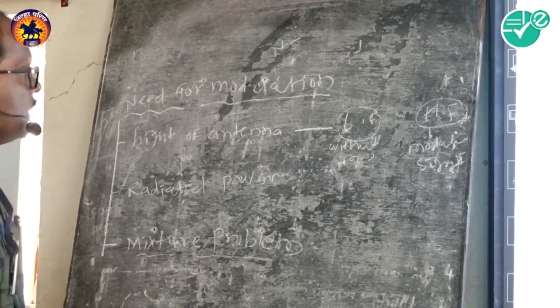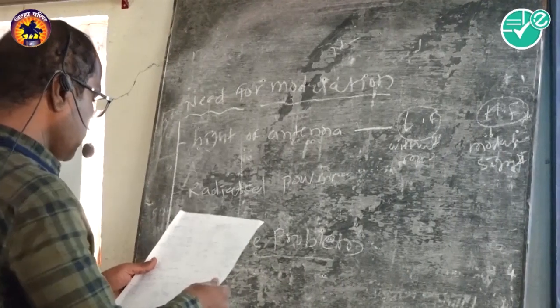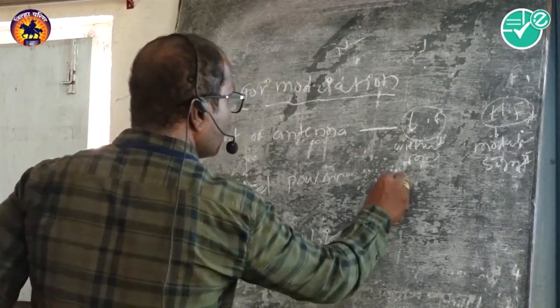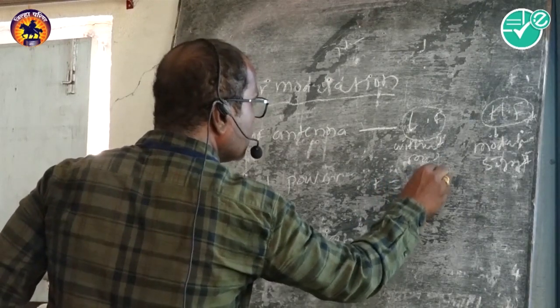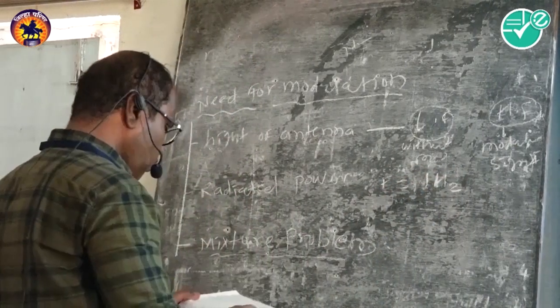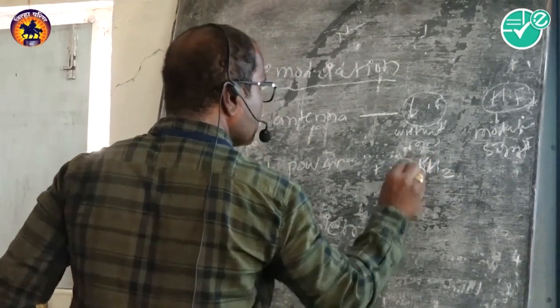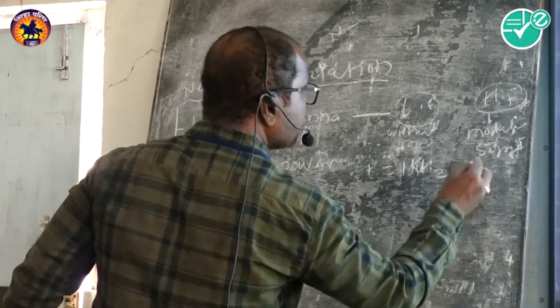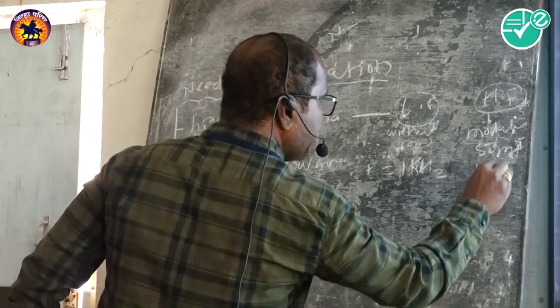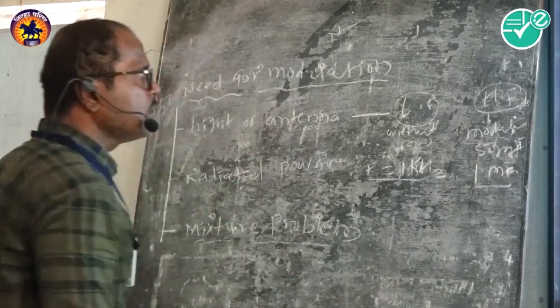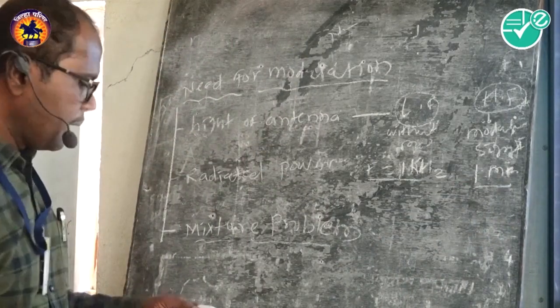We see both types of signals. Suppose the frequency of the low frequency signal is 1 kilohertz, and the modulated signal has a much larger frequency, 1 megahertz.